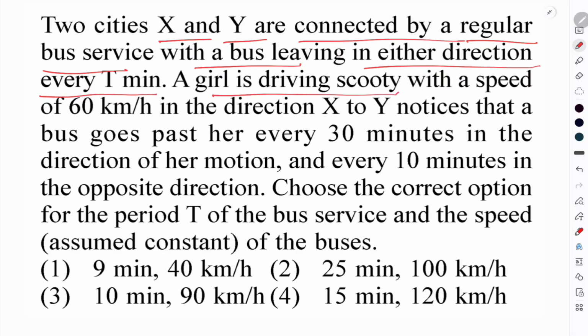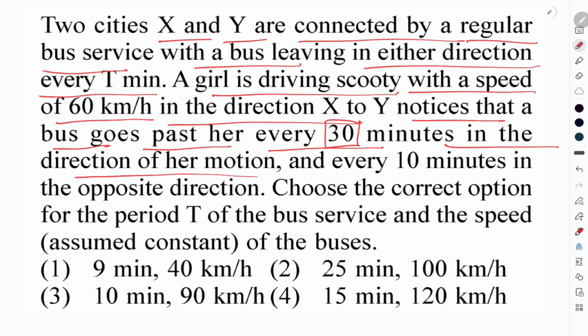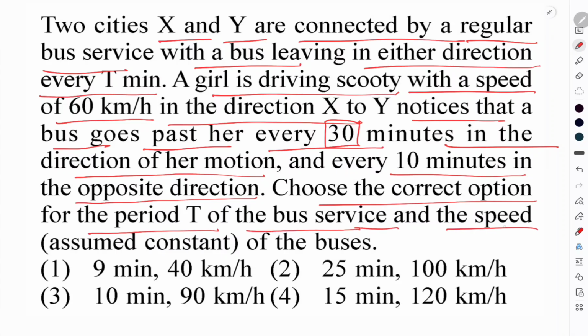A girl is driving a scooty with a speed of 60 kmph in the direction from X to Y. She notices that a bus goes past her every 30 minutes. It means every 30 minutes a bus is crossing the scooty in the direction of her motion, and every 10 minutes in the opposite direction. Choose the correct option for the period t of the bus services and the speed of the buses. Assume constant. So here are the options.